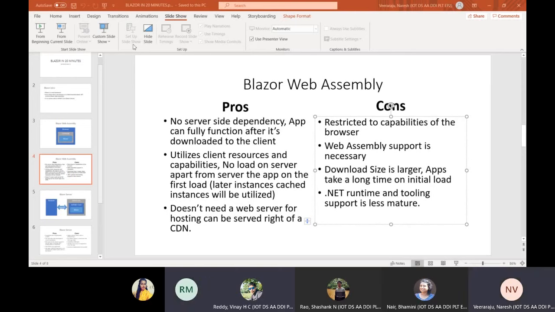Yeah. So we'll come to Blazor server now. Okay. So a more familiar model actually. As we can see, a couple of boxes. On the left side we have a client. Suppose I'm looking for some website, this will be me on the left side, and on the right side it will be the server where the web application is running. And in between I have something called SignalR. Okay, this is also a newer technology within the Microsoft platform, ASP.NET SignalR. Okay, so I'll tell you how this works.